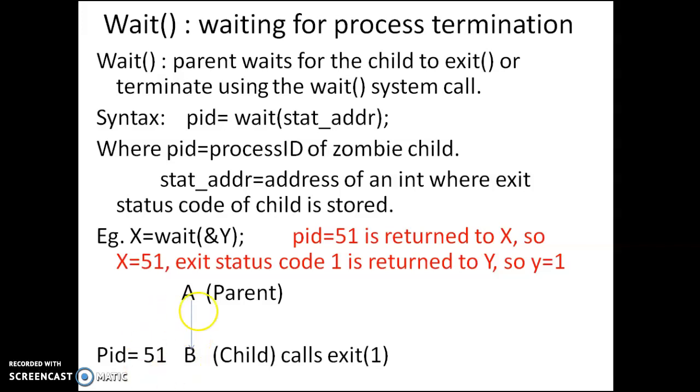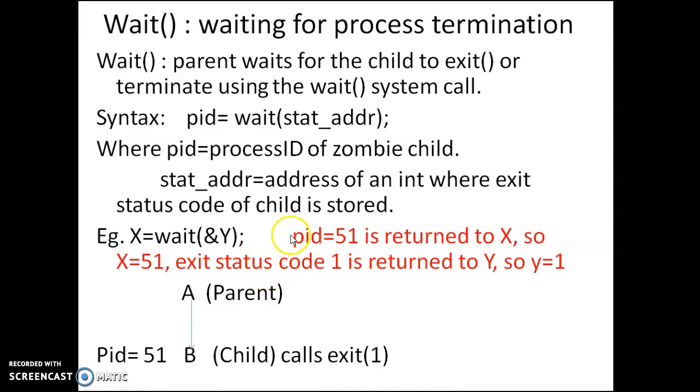So what value does the wait return? The wait returns actually two values. See here, the PID of the child process is 51. So 51 is returned to x. So x is 51.